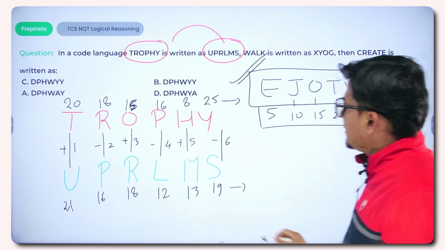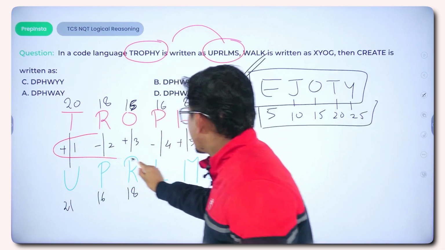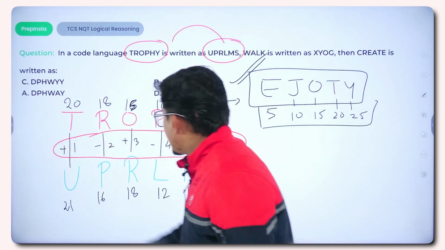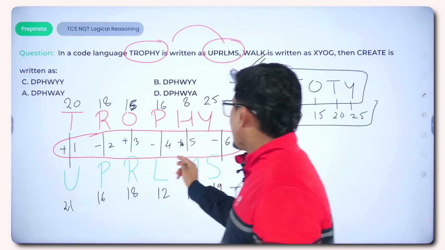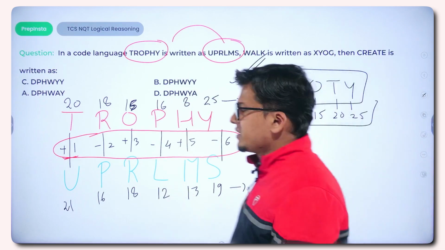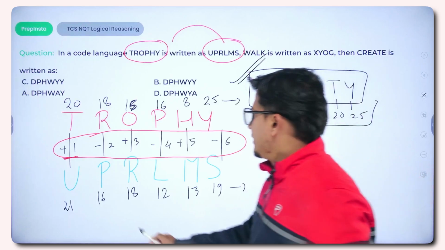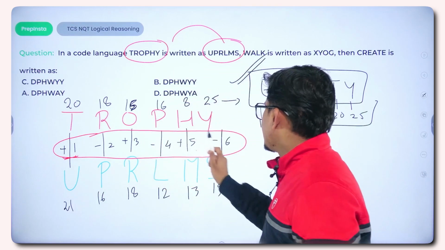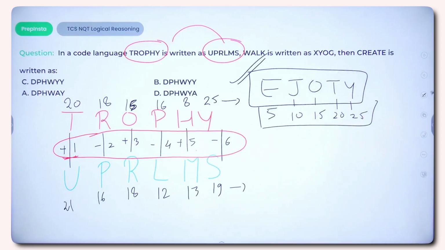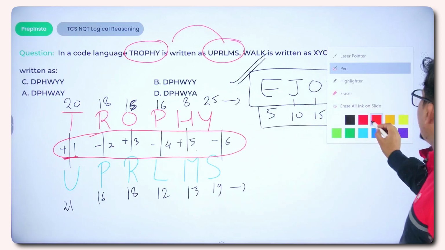We have already established the coded forms and we got the logic here. So what is the logic? The logic is we have the numbers in ascending order 1, 2, 3, 4, 5, 6 and we use sign convention in alternating integer values, like plus, then minus, then plus, then minus, plus, then minus. So we will do exactly the same with our question.